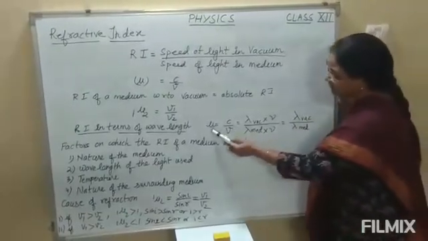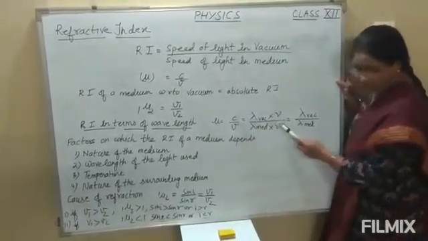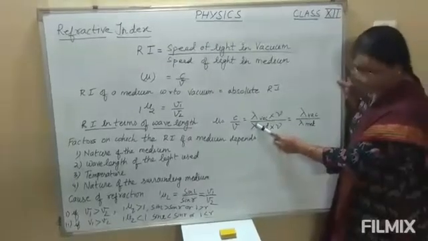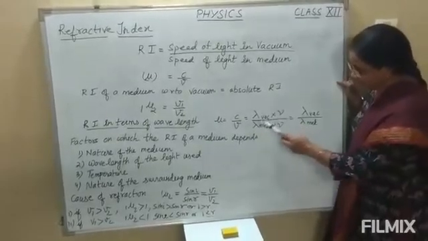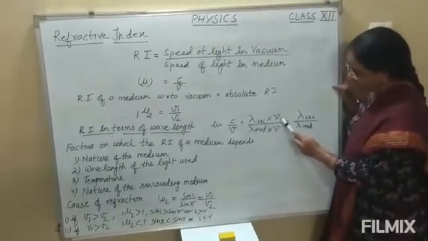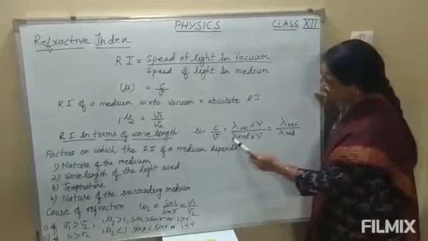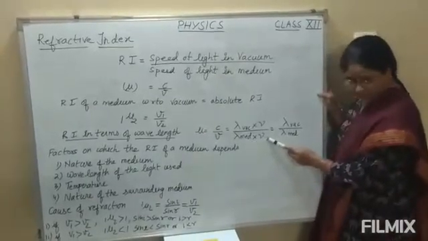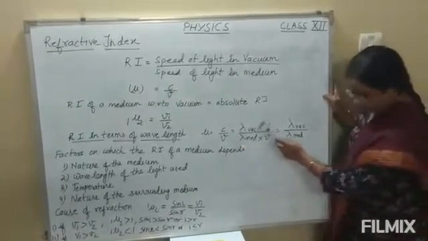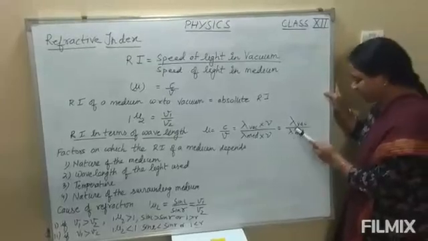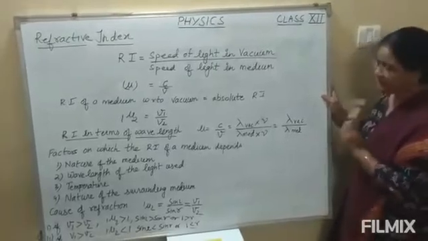But according to the formula, mu is equal to C by V. And C is equal to nu lambda, that we already know from 11th standard; we have studied it in the waves chapter. Here nu is the frequency of light and lambda is the wavelength. So the ratio of the wavelength in vacuum to the wavelength in the medium, the nu and nu will be cancelled. So, the refractive index is also equal to the wavelength in vacuum to the wavelength in the medium.